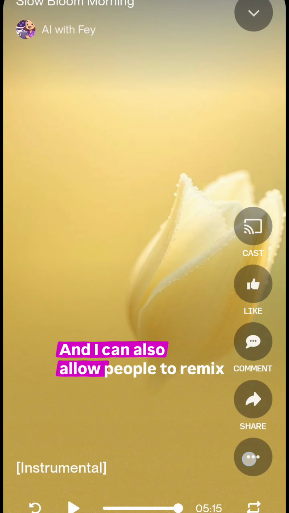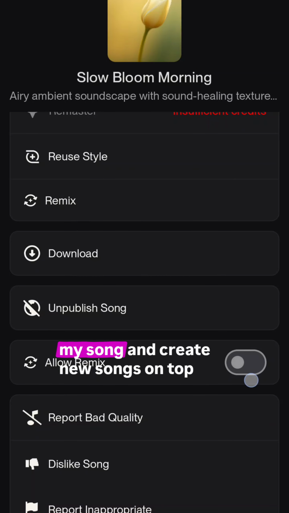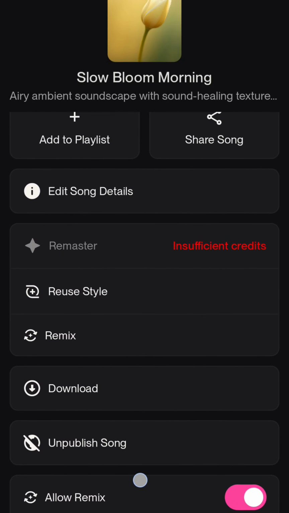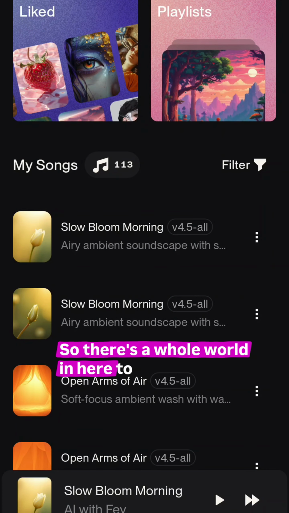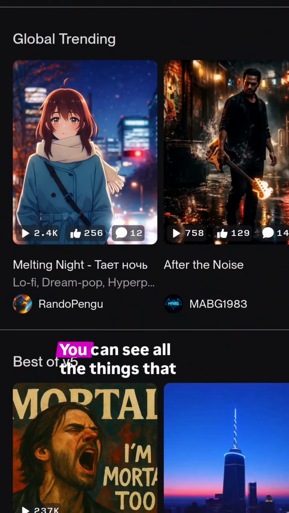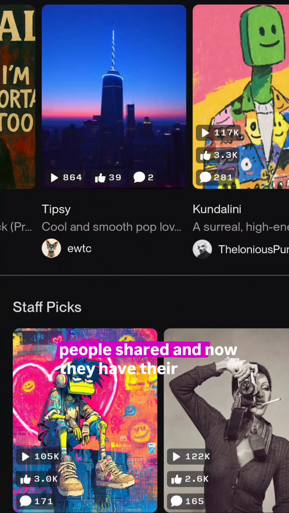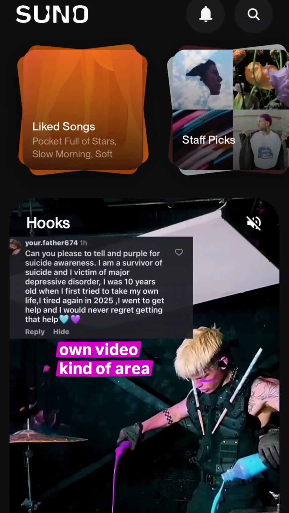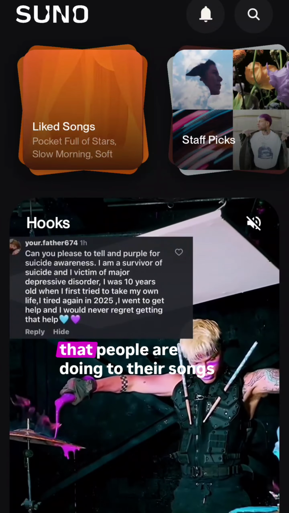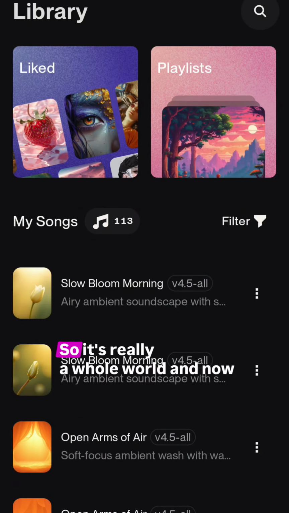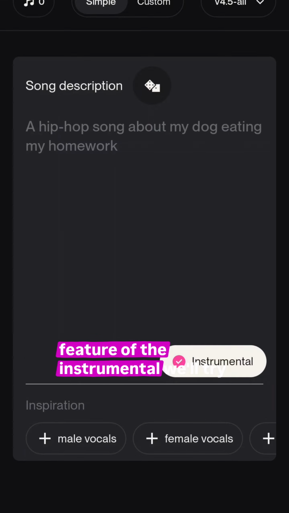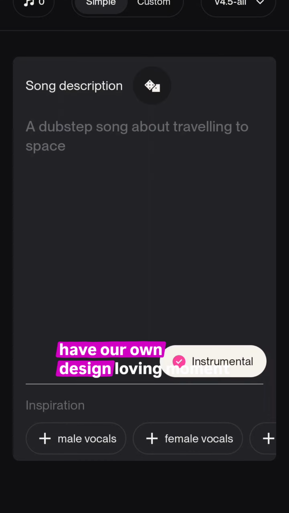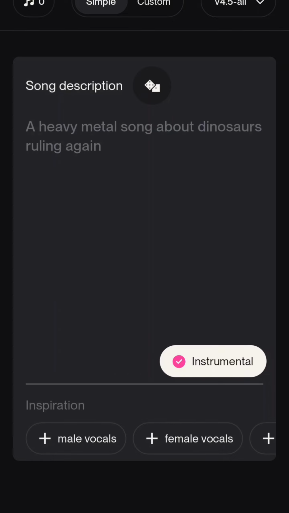And I can also allow people to remix my song and create new songs on top of it. So there's a whole world in here to really check out. You can see all the things that people shared, and now they have their own video area where you can see a bunch of music videos that people are making for their songs. So it's really a whole world, and now we're talking about this amazing feature of the instrumental. We'll try it, we'll have some fun with it, and we have our own designed loving moment. This is a really special new ability. I'm very excited about this.